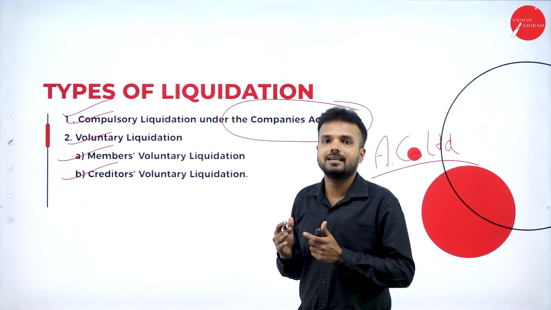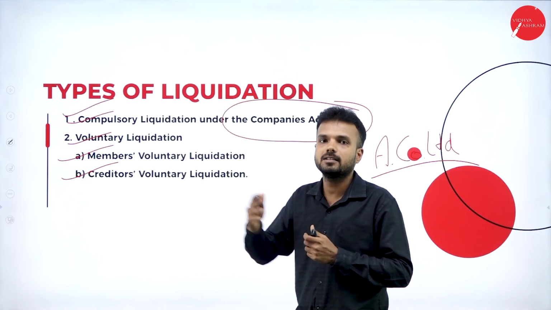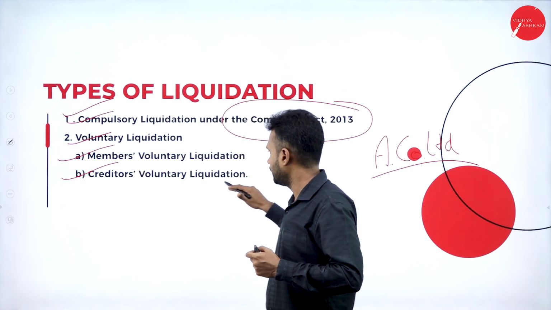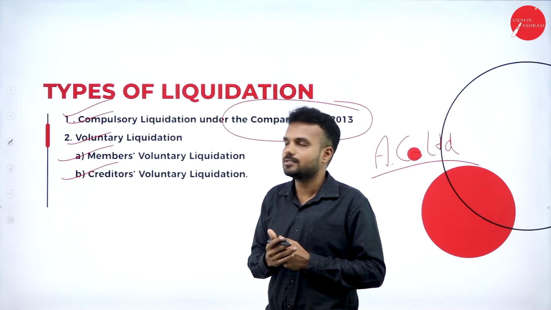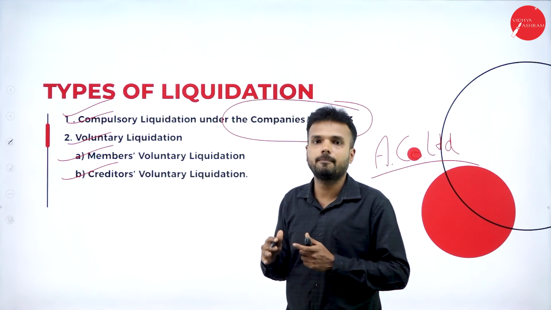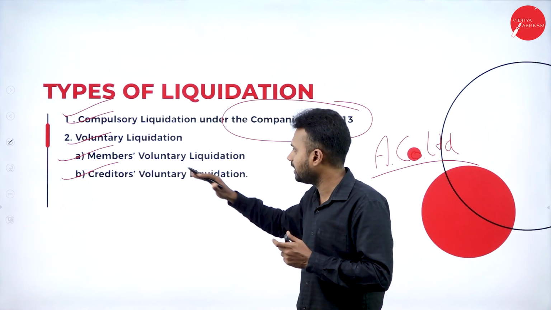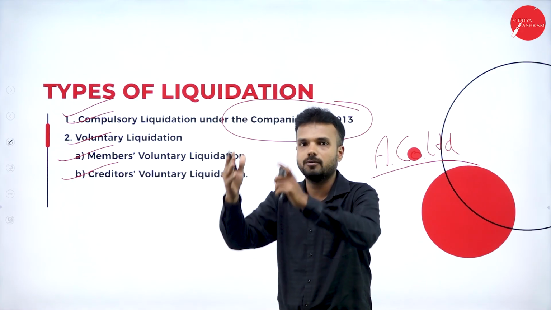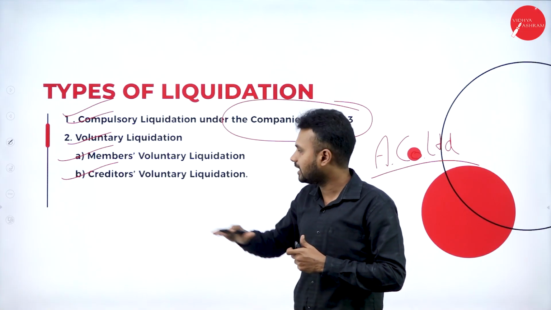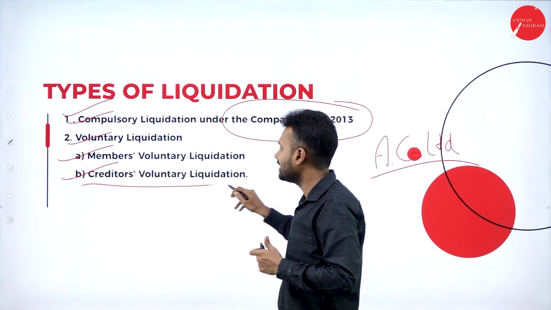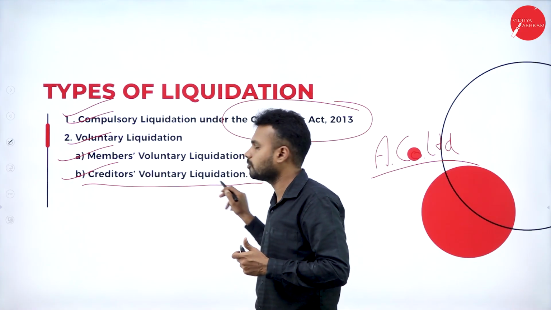If a company couldn't fulfill the liabilities of the organization, then they go with creditors' voluntary liquidation. There, the creditors claim against the company, and after that they evaluate the complete assets of the organization against the liabilities. If the company is insolvent, they go with creditors' voluntary liquidation.